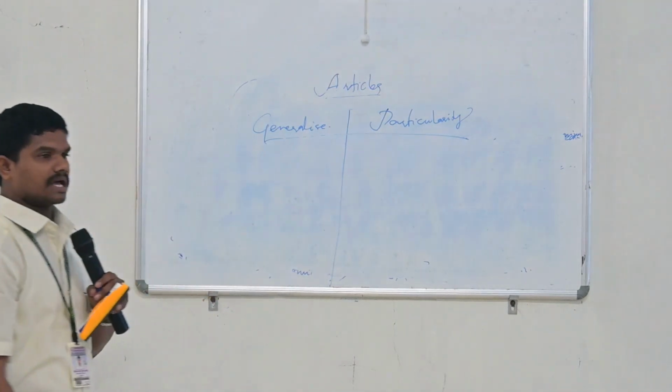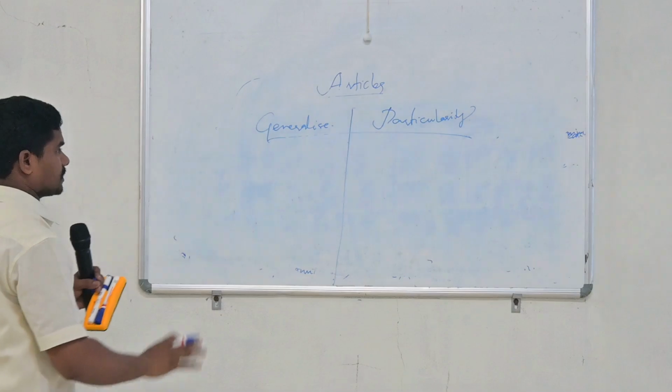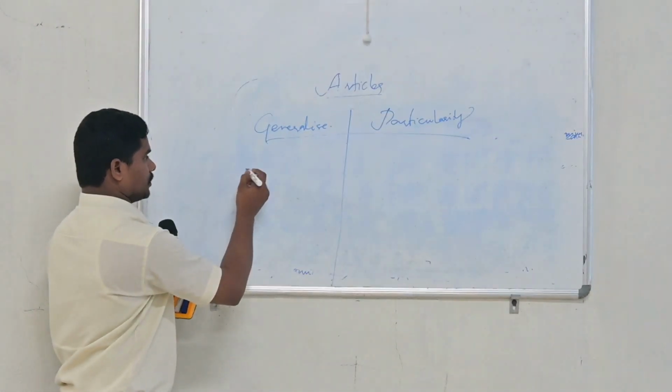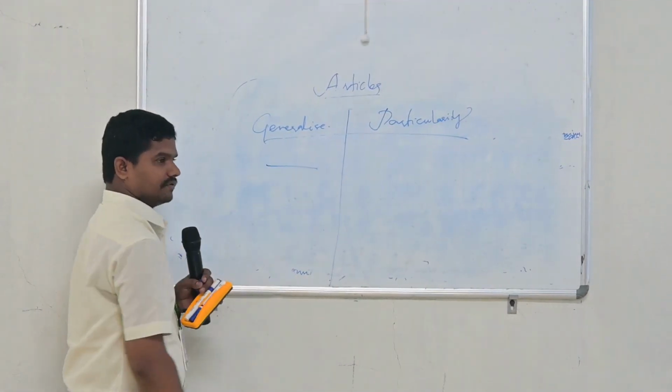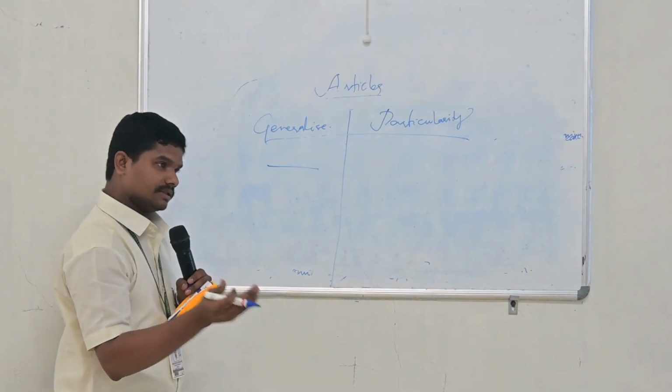Right. In the last class, we discussed the indefinite articles also, right? So here we just try to remember. For example, already we discussed it. Before rivers, which article do you use? Article the, right.